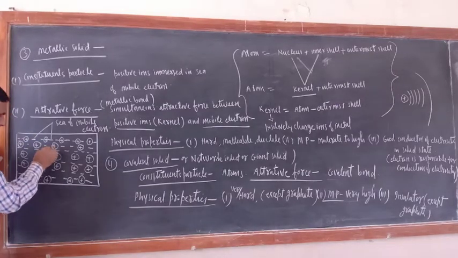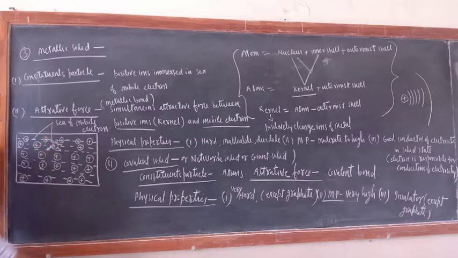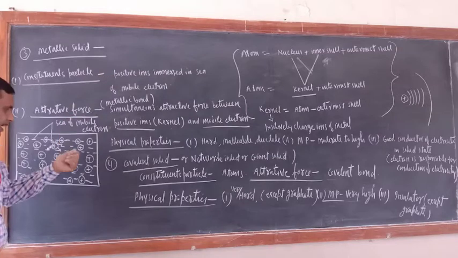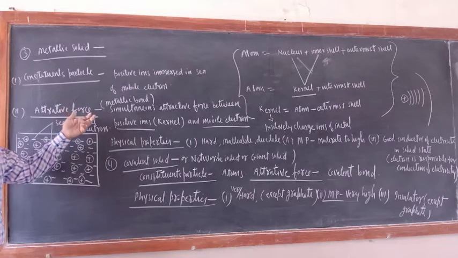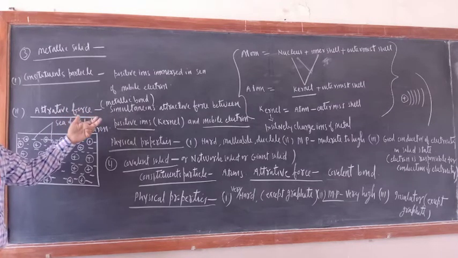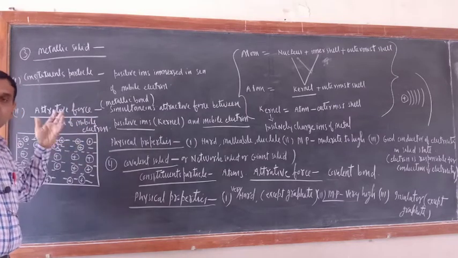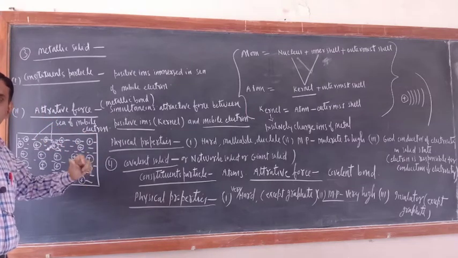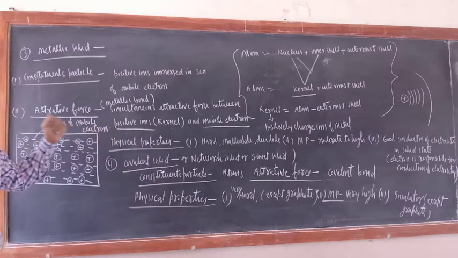Just see, these positively charged ions will be attracted to this electron, this electron, this electron. What are the constituent particles? Positively charged kernel and electrons. And what is the attractive force? Metallic bond, the simultaneous attractive force between positively charged kernel and a sea of mobile electrons, or positively charged ions immersed in a sea of mobile electrons. I hope that you understood the concept of kernel.